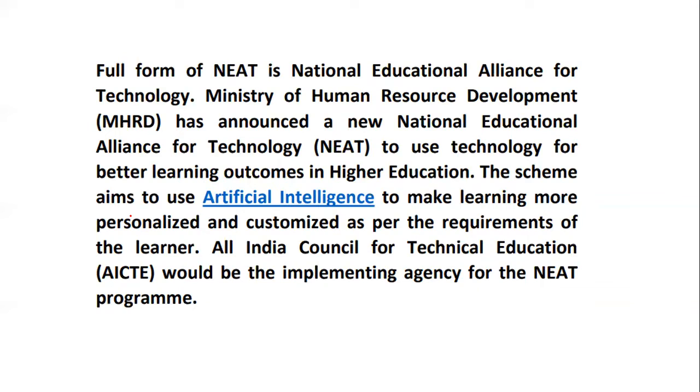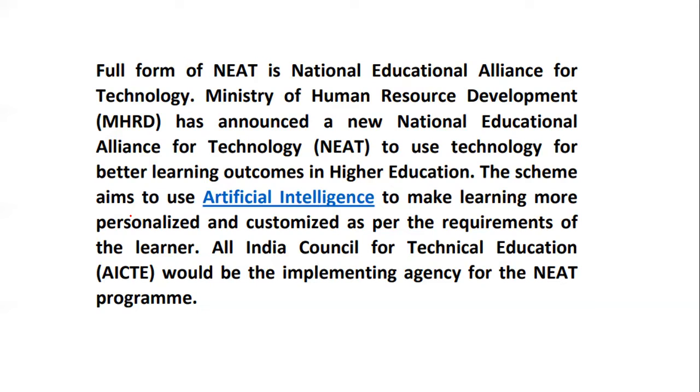The scheme aims at what? So what is basically the aim of this particular scheme? So this scheme is basically to use artificial intelligence, to make learning more personalized and customized as per the requirements of learners. So this is trying to get more molded up, or more oriented towards the learners. All India Council for Technical Education is the implementing agency for NEET program.